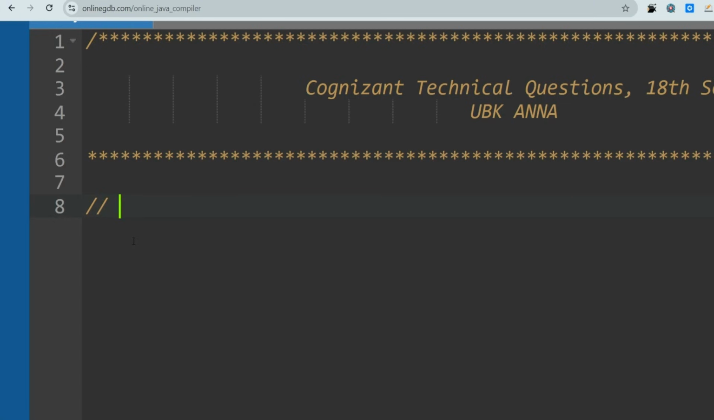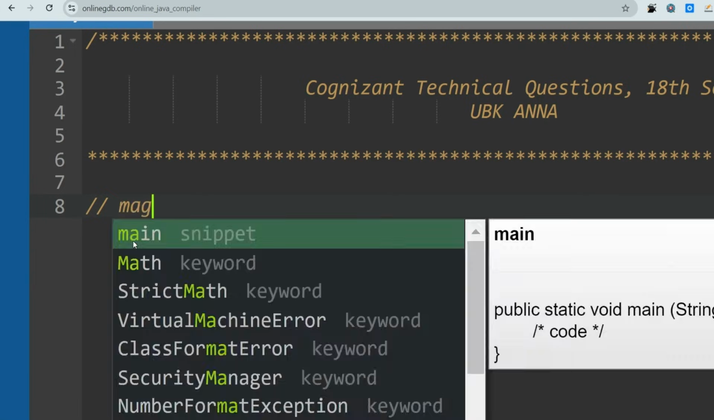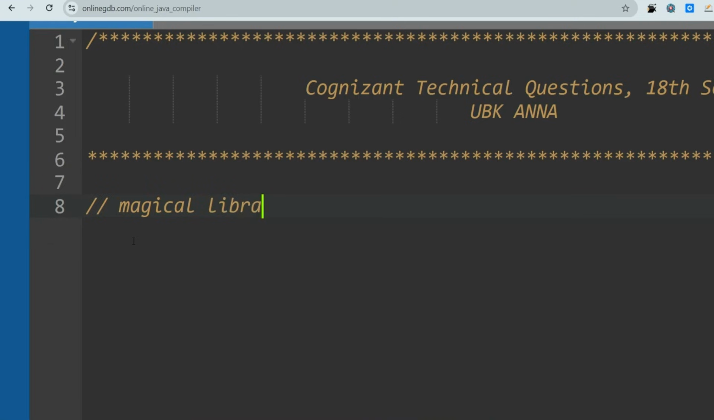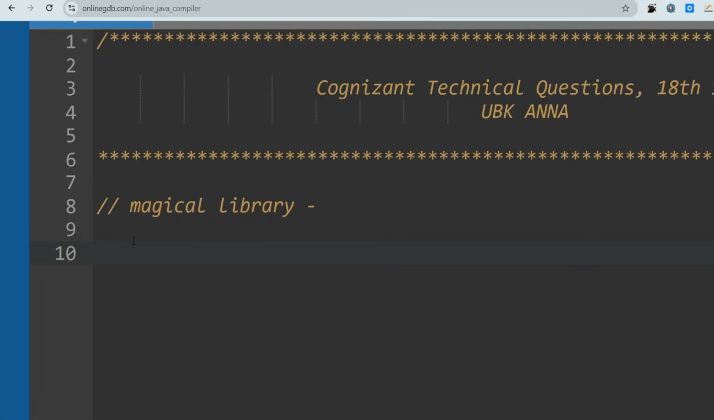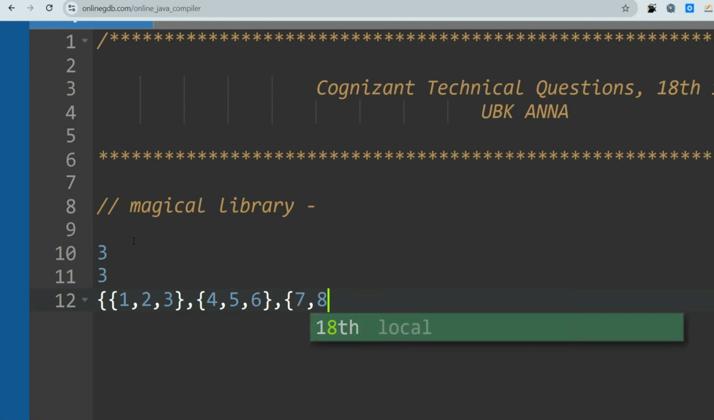In the case of Java and Python as well, the advanced questions are moderate or medium. Basically the question was regarding Python, regarding a magical library. Here you will be given three inputs: one is the number of rows, one is the number of columns, and there will be some number of books. 1 2 3 is the first row, and in the second row the books are 4 5 6, and in the third row the books are 7 8 and 9.